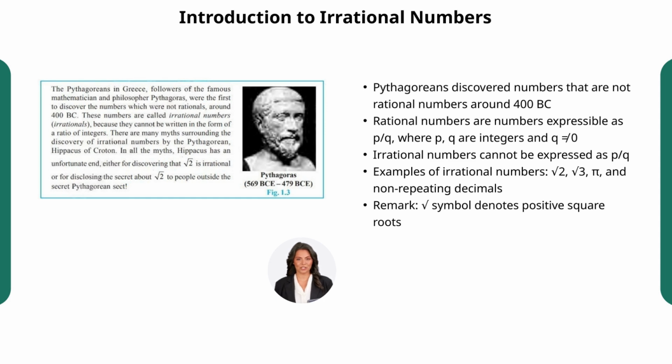Imagine discovering a new type of number. It was a mathematical breakthrough. Examples include the square root of 2, square root of 3, and the famous constant pi. All fascinating because they cannot be expressed as exact ratios.